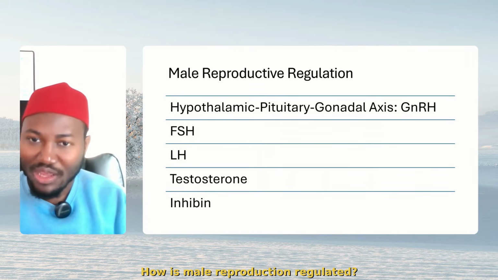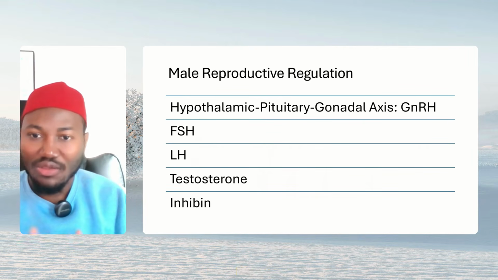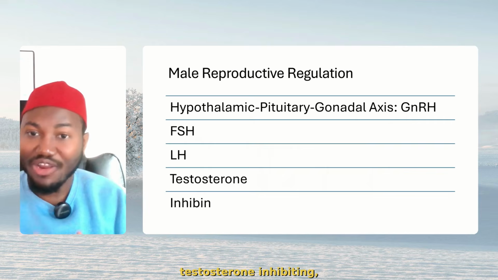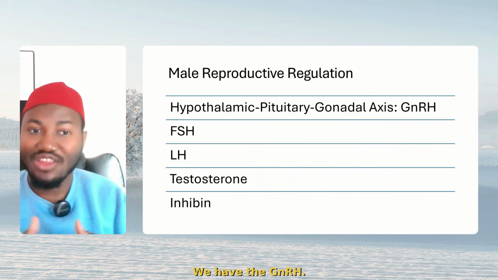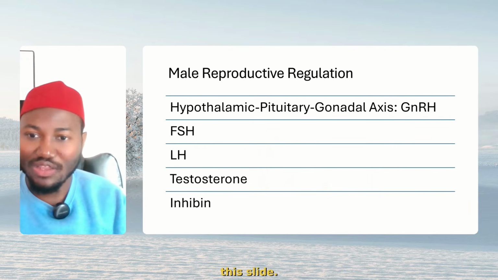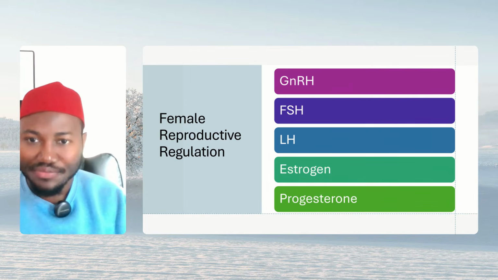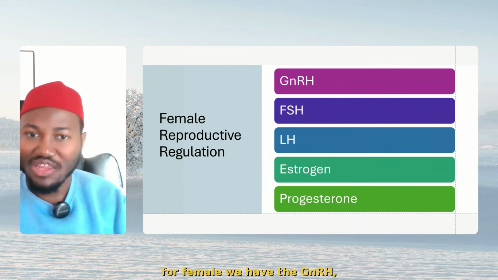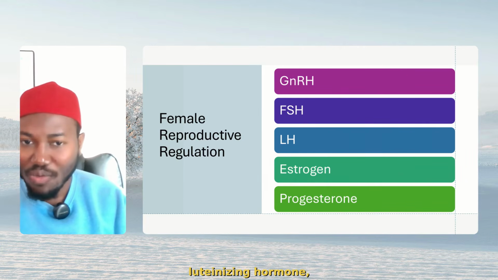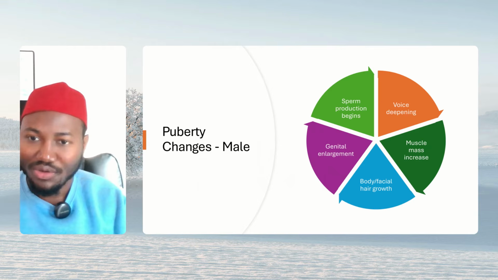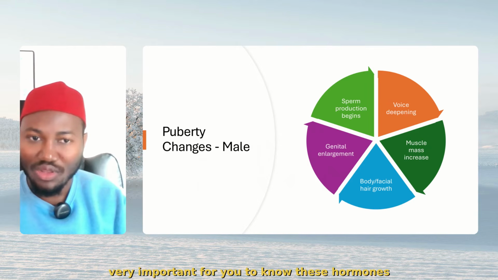How is male reproduction regulated? A lot of hormones, FSH, LH, testosterone, inhibin. You understand? We have the GnRH. I've discussed this in the beginning of this slide. So in this discussion, please, I want you to go back and look at it again. All right? Now, for female, we have the GnRH, follicle stimulating hormone, luteinizing hormone, estrogen, and progesterone. Very, very important for you to know these hormones.